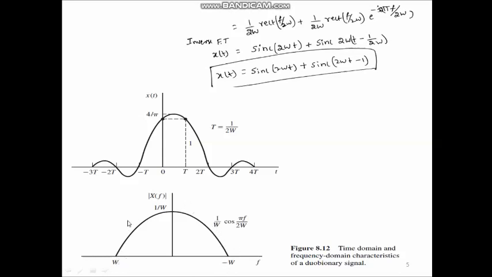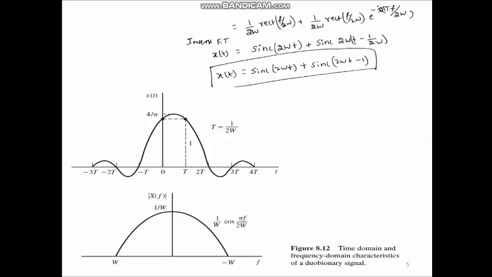So, it decays to 0 smoothly, whereas in the zero ISI condition it is a brick wall response or rectangular pulse. So, because of this smooth cosine response, it is a realizable filter. Therefore, realizable filters can be designed to approximate this spectrum. Therefore, a symbol rate of 2W is achieved in case of controlled ISI.